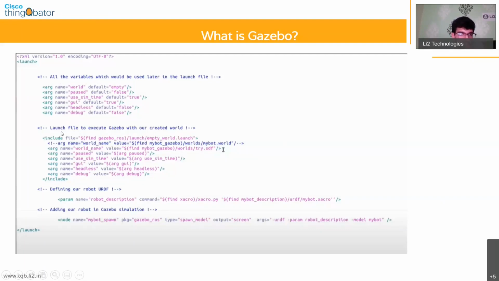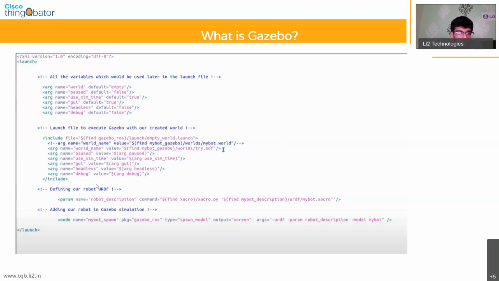And then these are the launch files to execute your Gazebo with the world that you create. So the various arguments there would be the name of the world that you create. Every time you create a world, you need to give it a particular name. You can create your customized world files, and then you can make your robot navigate through these. So when you create your own world, you need to give it a specific file, and so you'll have to give the location of that world file. And then you have another sim time, which has basically the same meaning as what I just described.